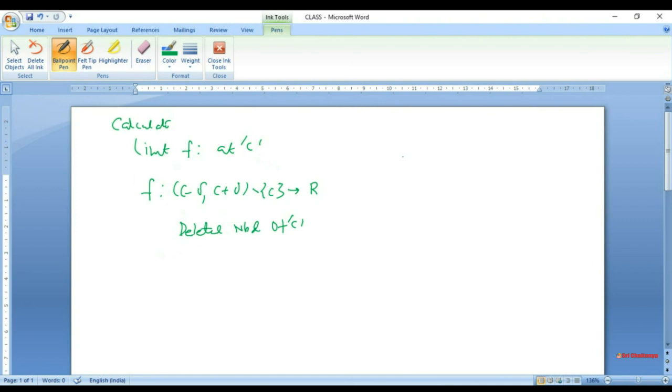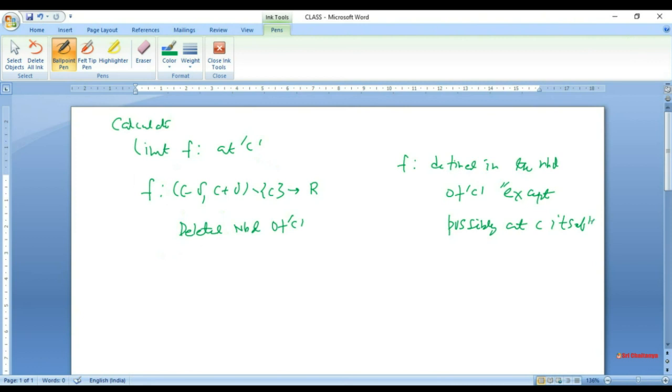So sometimes we say, let f be a function defined in the neighborhood of c except possibly at c itself.